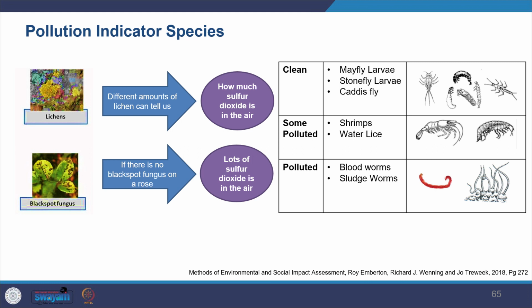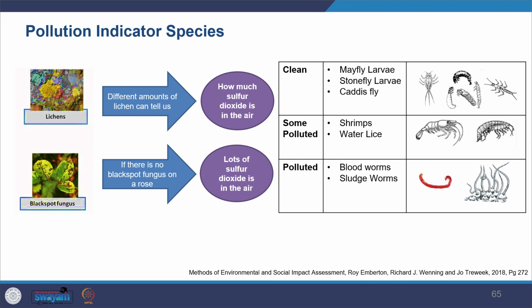They can be used as air pollution indicators, and the kind of environment they sustain indicates a certain level of pollution. In this image you would see various lichens and black spot fungus. If they are present, it indicates there is a problem with the air quality.